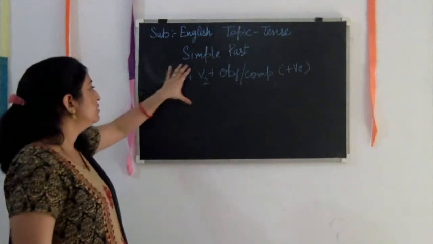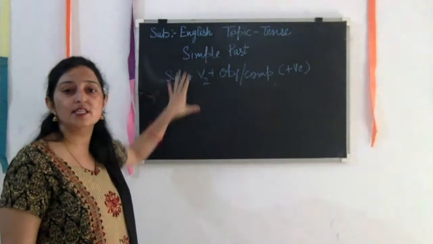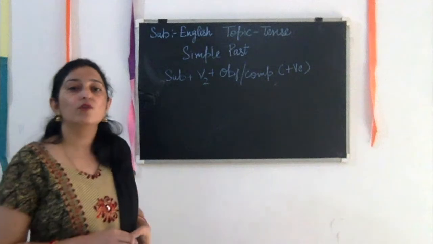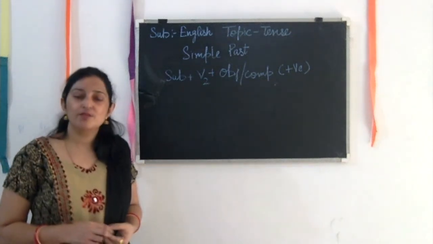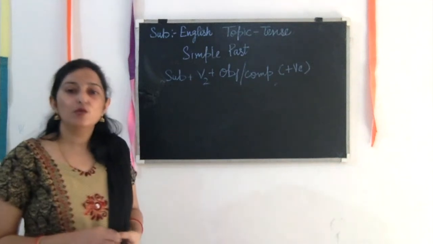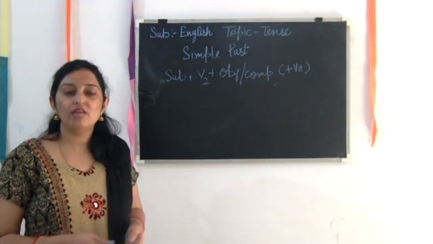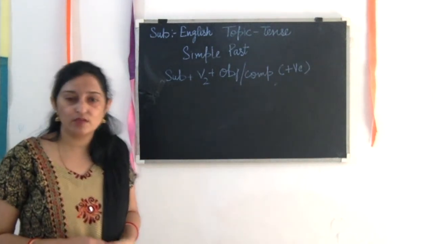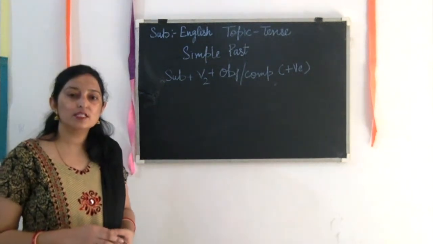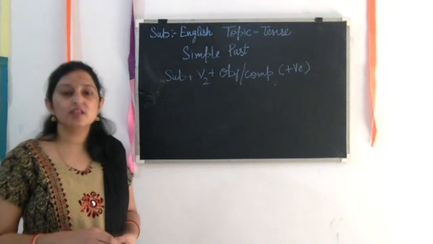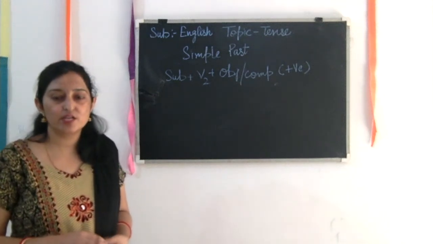So in simple past, just like in simple present we have done, what was the rule of simple present? Let's revise it once again. Subject plus, without any helping verb, directly we have to write the first form of the verb by adding s or es. S or es we have already discussed, we have to write as per our subject.